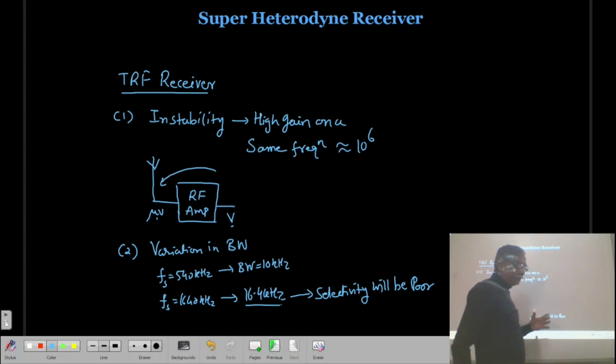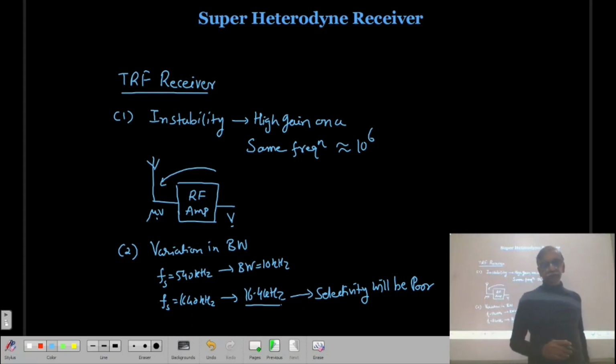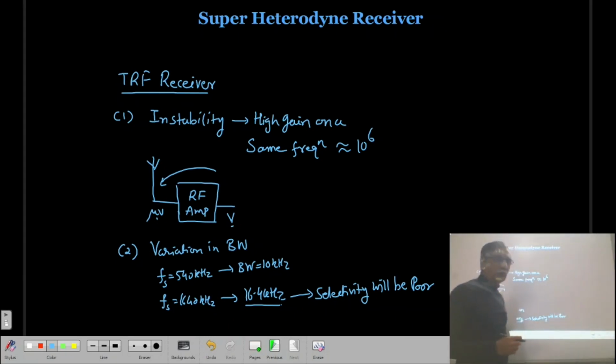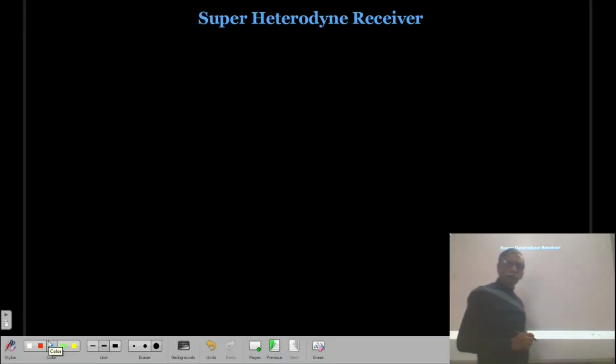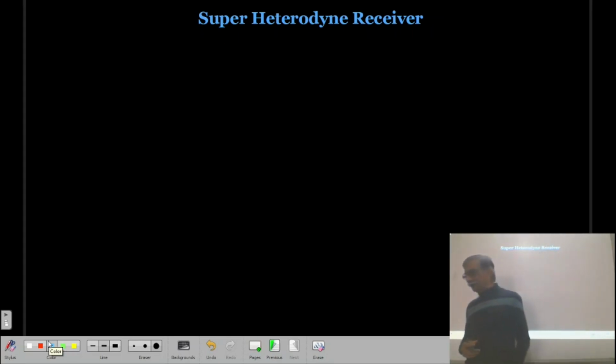Now, these disadvantages can be overcome if we use a superheterodyne receiver. So let us see what the superheterodyne principle is, and then we will discuss the block diagram of a superheterodyne receiver. In the superheterodyne principle, we have two different frequencies, and they are going to be mixed in a mixer stage.